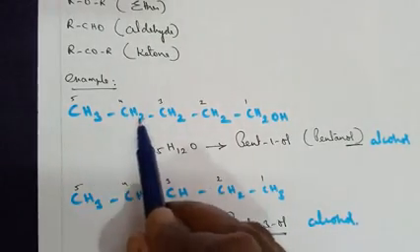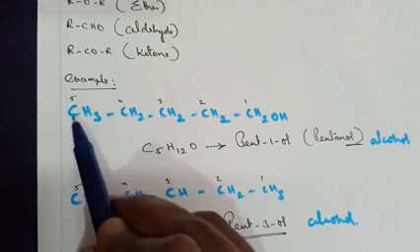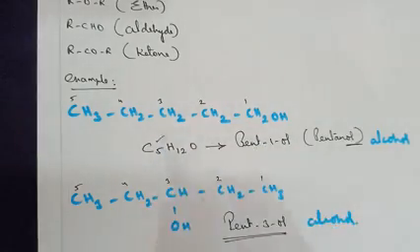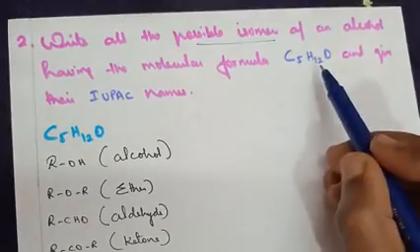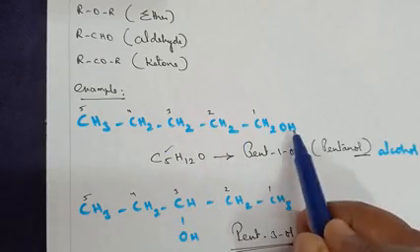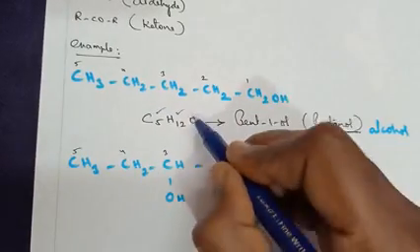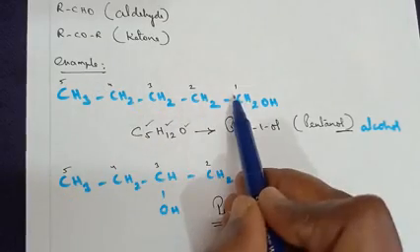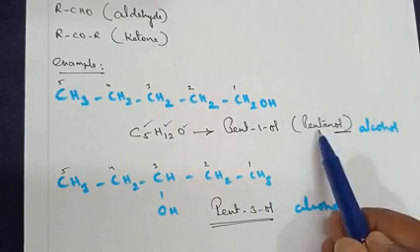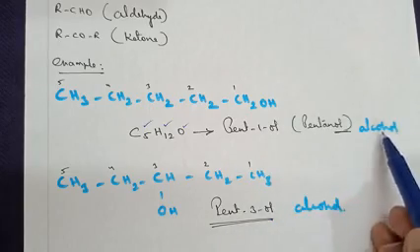So CH3, CH2, CH2, CH2, CH2OH. If you count the number of carbon atoms, 1, 2, 3, 4, 5. So C5 we have fulfilled. Number of hydrogen atoms according to the given question, 12. So 3 plus 5, 7, 9, I've got 10 plus 2, 12. So the hydrogen atoms are also balanced. 1 oxygen is balanced. So how many carbons are there? 5. Which carbon has got the functional group? First carbon. So I can write it as pentanol or pent-1-ol. Both are correct. This comes under the alcohol group.